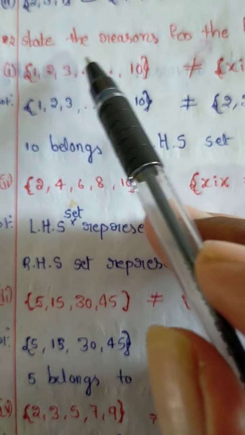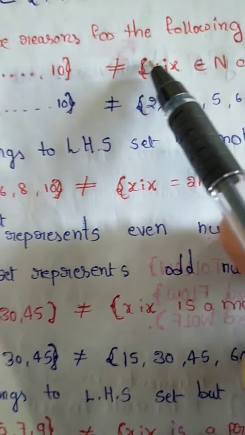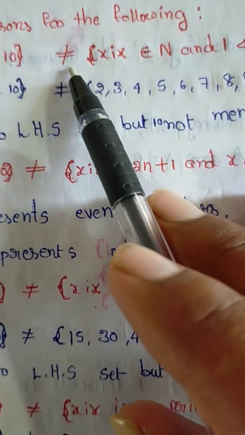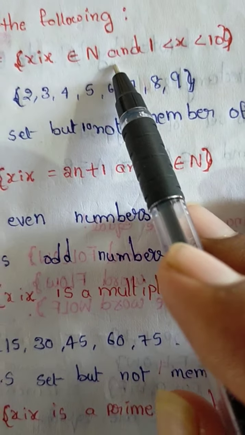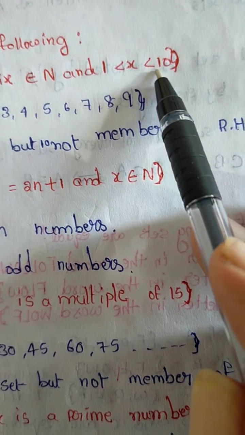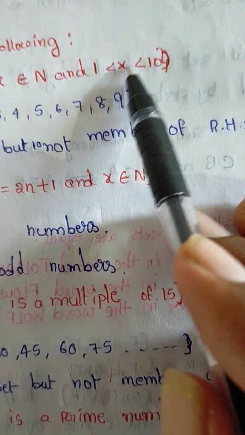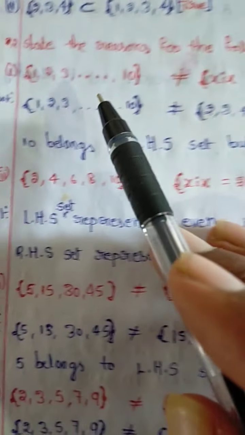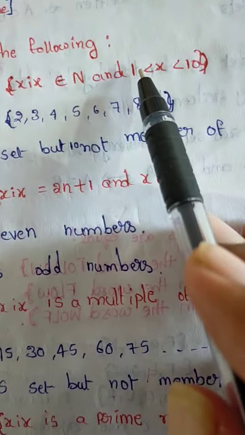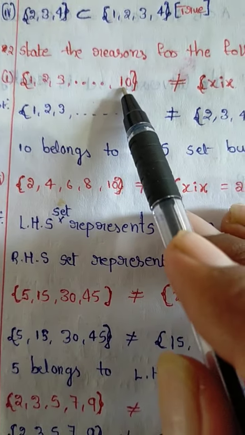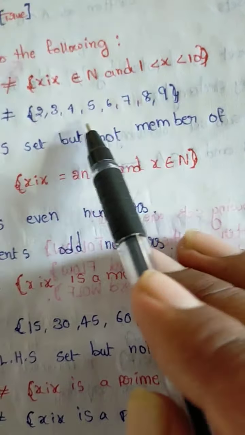State the reasons for the following. The set of x such that 1 less than x less than 10, where x belongs to N, is not equal to the other set. N means natural numbers. 1 less than x less than 10: greater than 1, below 10. Greater than 1, above 1, below 10. Here 1 and 10 are also there. Here also having 10, below 10.